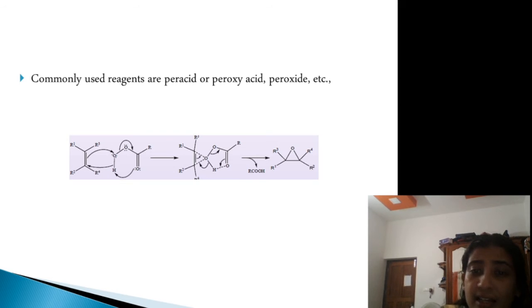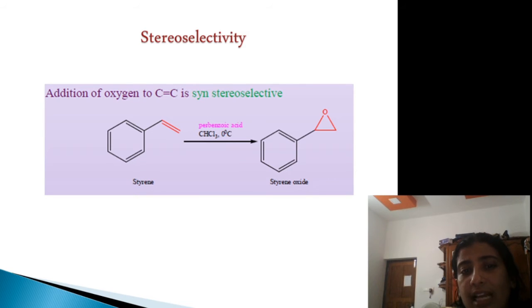Syn addition means syn formation. That is why stereoselectivity and stereochemistry are very important in this reaction. Addition of oxygen to the carbon-carbon double bond takes place in a syn stereoselective manner. Here we can see the double bond, with perbenzoic acid in the presence of chloroform at 0 degrees Celsius, and it will be converted to the corresponding product, with syn addition taking place.